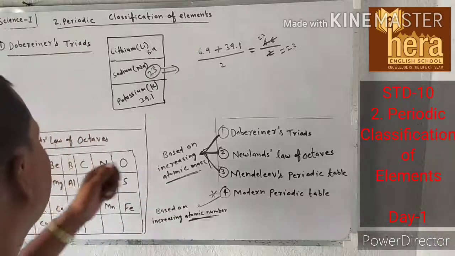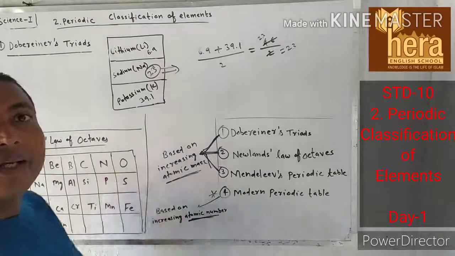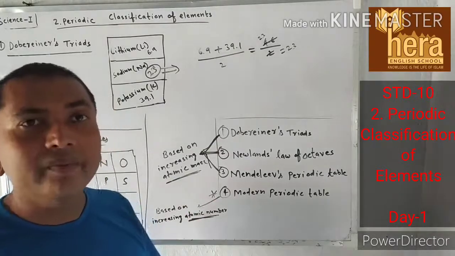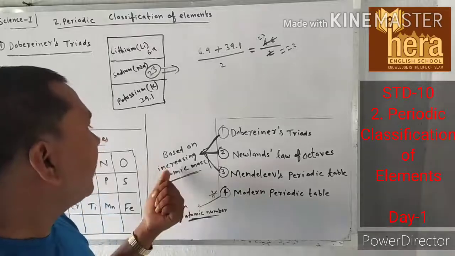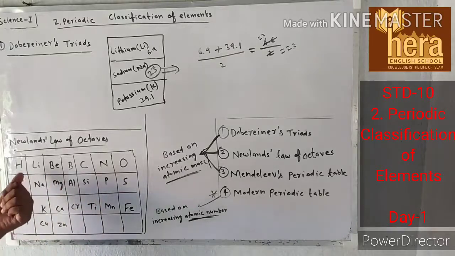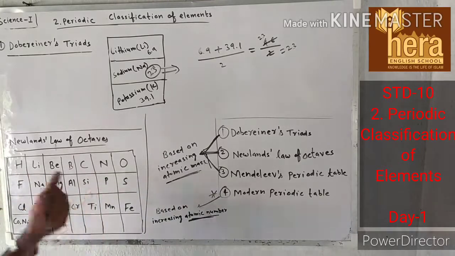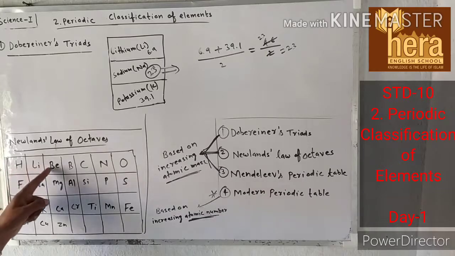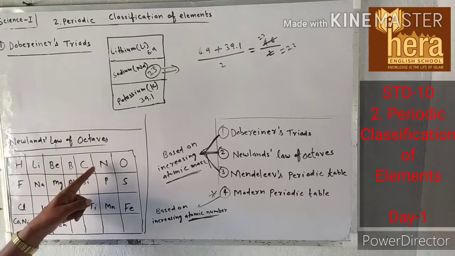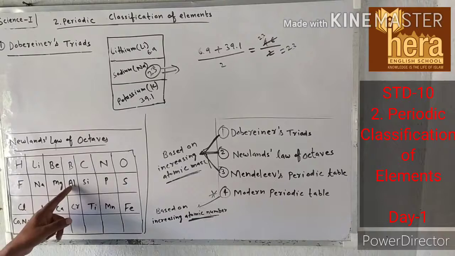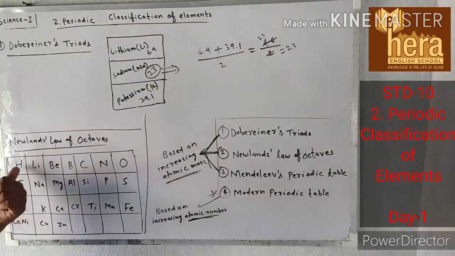After Dobereiner, Newlands came and he arranged all the elements present at that time on the basis of increasing atomic mass. You have to read like this: hydrogen, then lithium, beryllium, boron, carbon, nitrogen, oxygen, then fluorine, sodium, magnesium, aluminium.